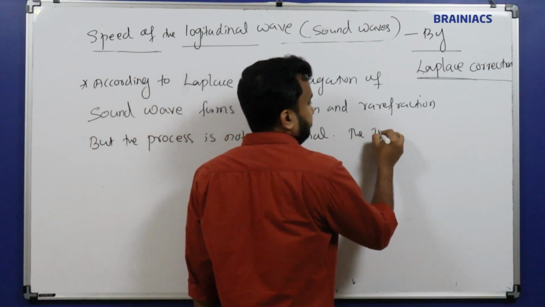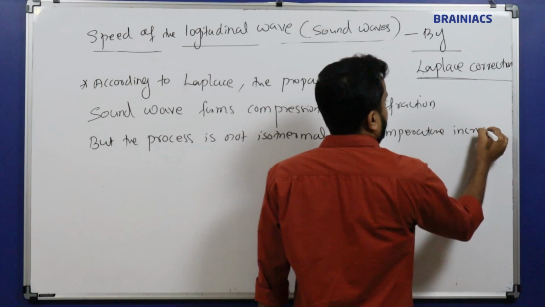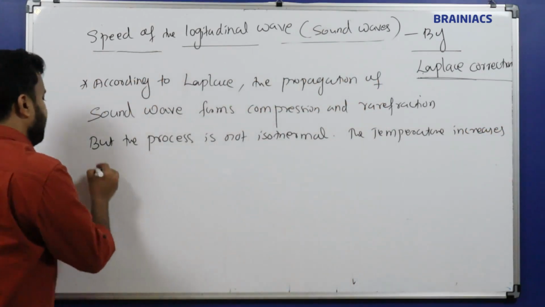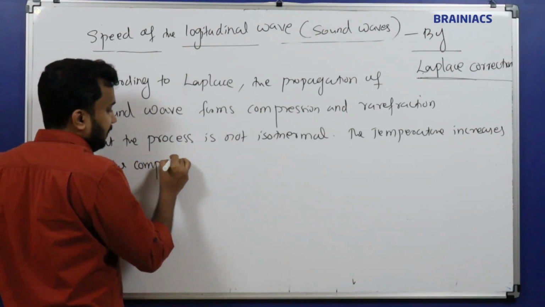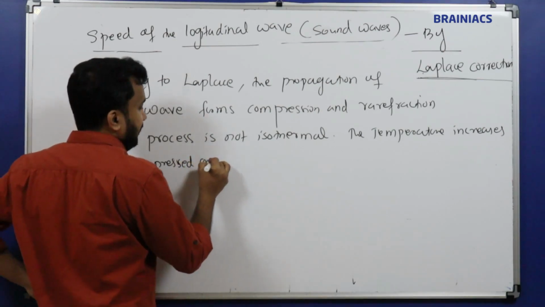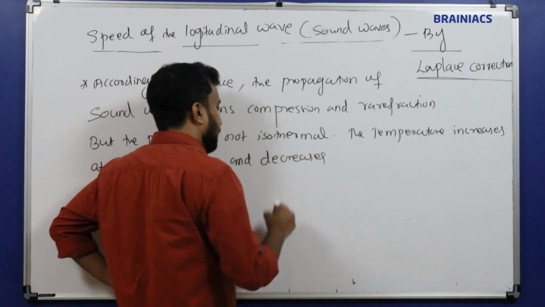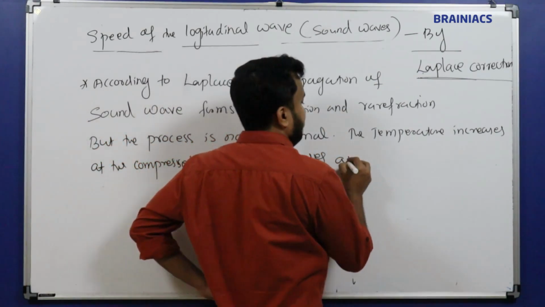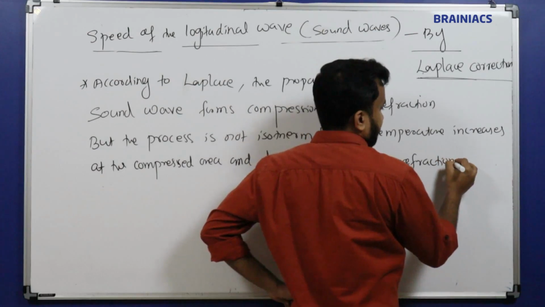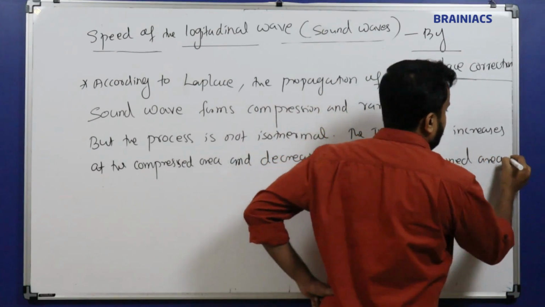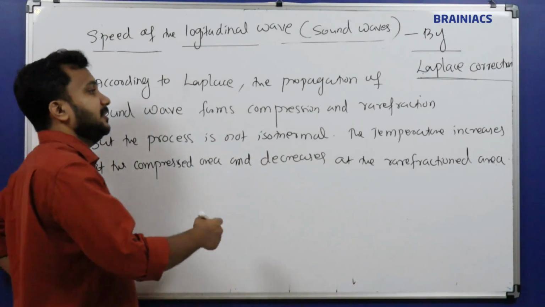The temperature increases at the compressed area, and logically it is correct, decreases at the rarefied area. So in the rarefied area the temperature is less, but in the compressed area the temperature is higher.